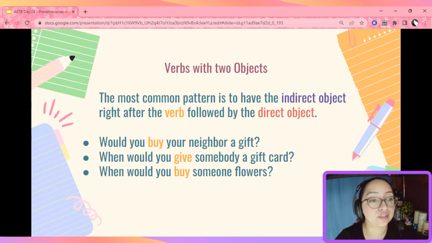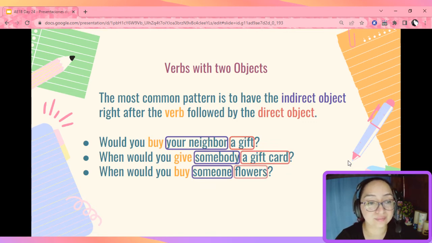Would you buy your neighbor a gift? When would you give somebody a gift card? When would you buy someone flowers? Here we're basically having our receiver before the object they will receive.